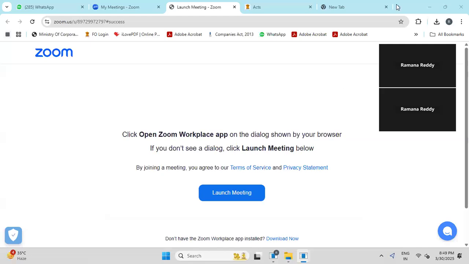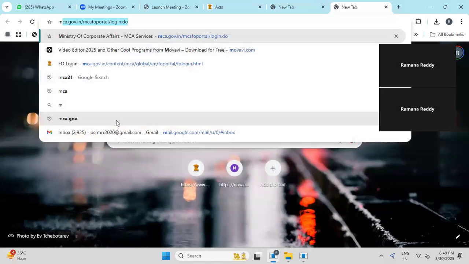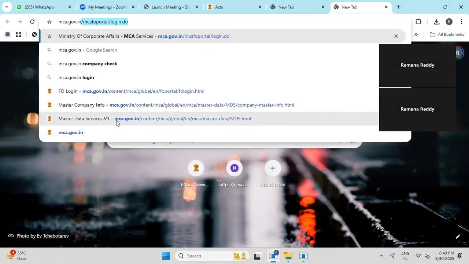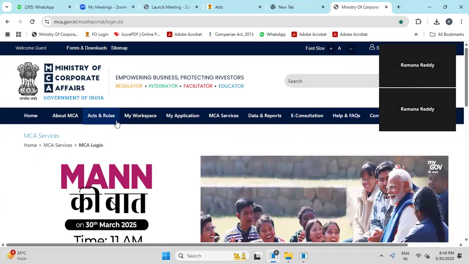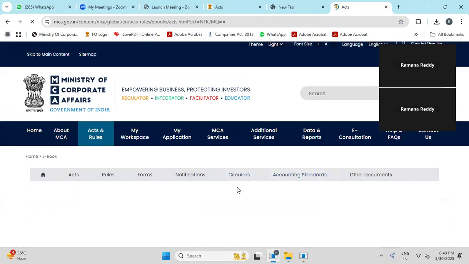We'll go to Google, type mca.gov.in. Go to Ministry of Corporate Affairs. This is the official website. Then go to Acts and Rules, Acts, Companies Act 2013.